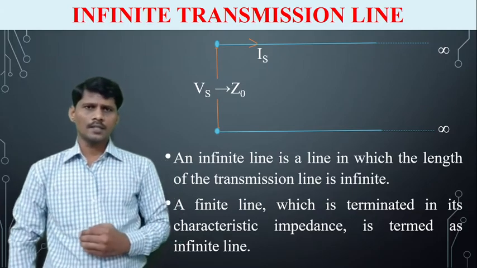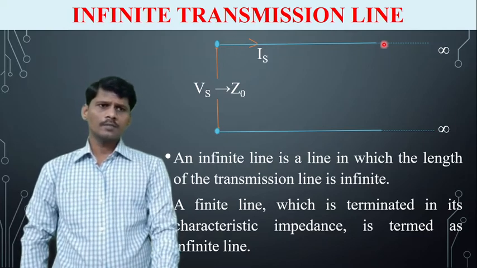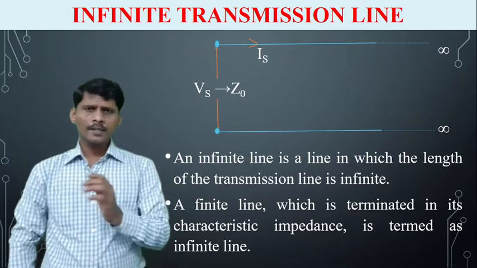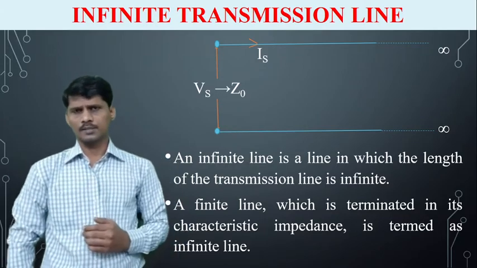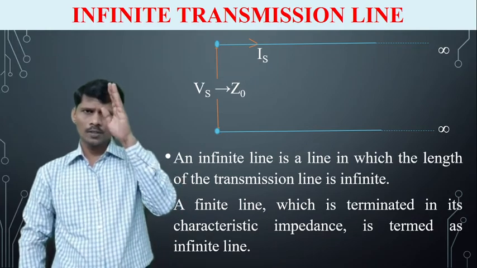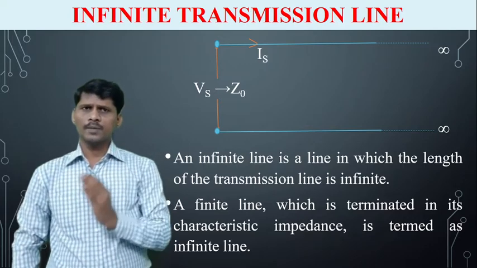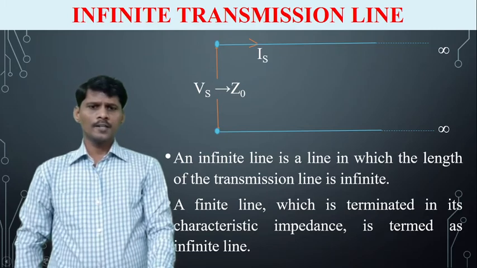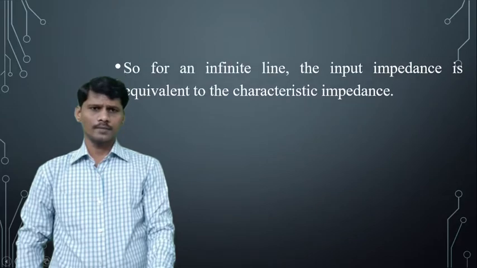So let us consider an infinite length of the transmission line. The length of the transmission line is infinity as shown in the figure. A finite transmission line which is terminated in its characteristic impedance is represented as an infinite transmission line. The infinite transmission line waveform is shown in the figure.